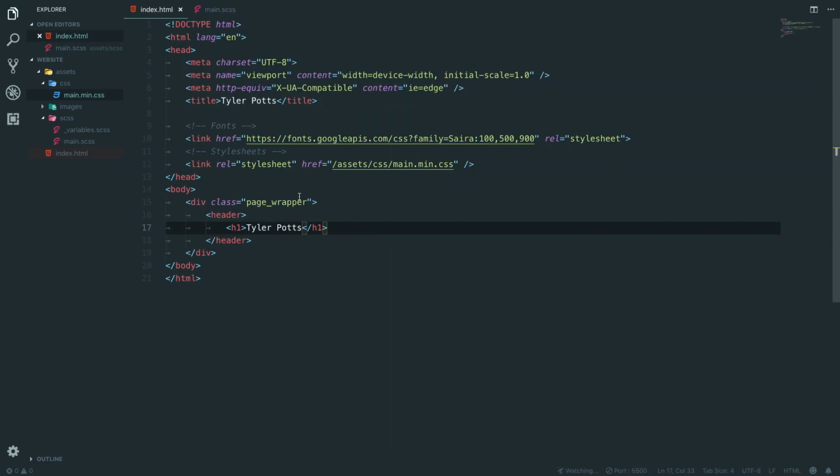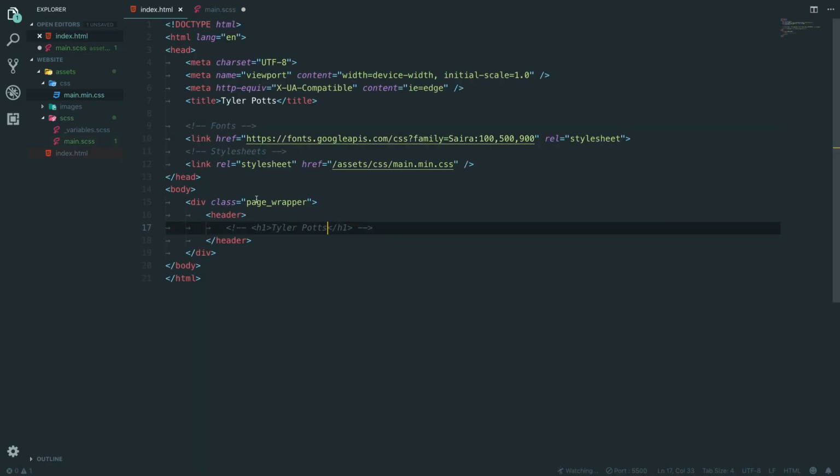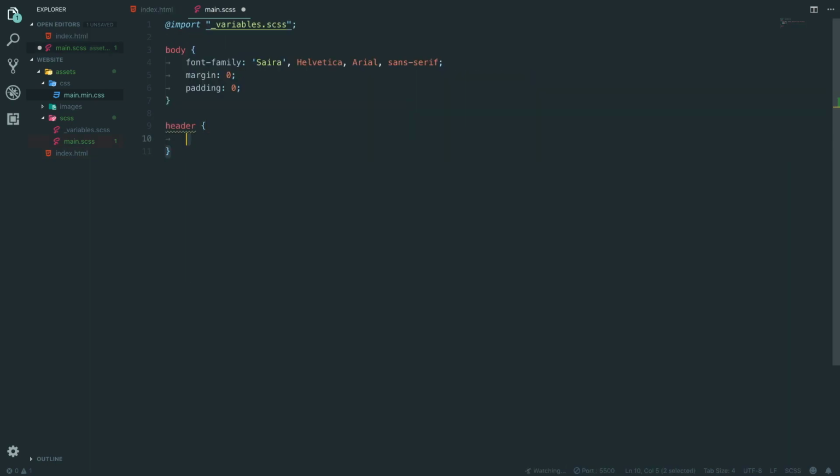All right, so let's work on this header. I'm going to comment out the title parts. We want to work on the header, so we're going to say header. What do we got here? Page wrapper. Okay, dot page wrapper, and then header.